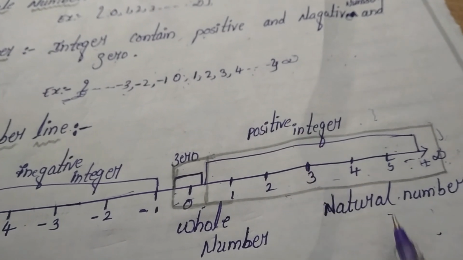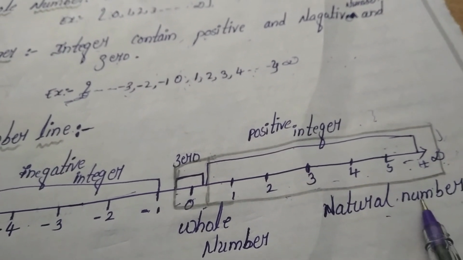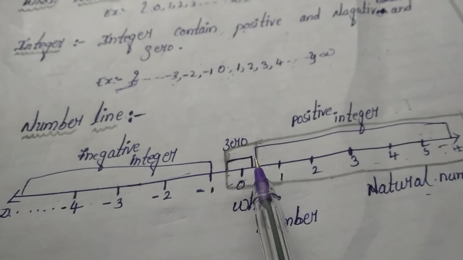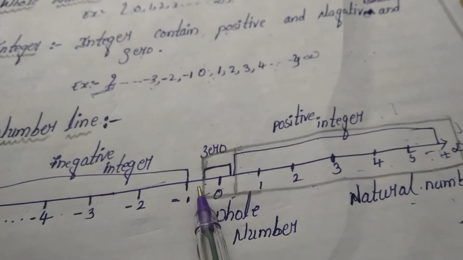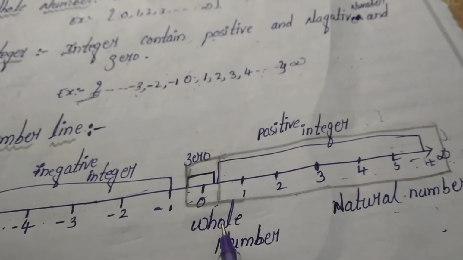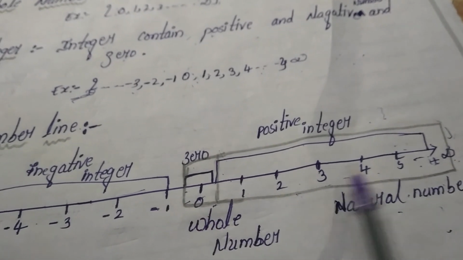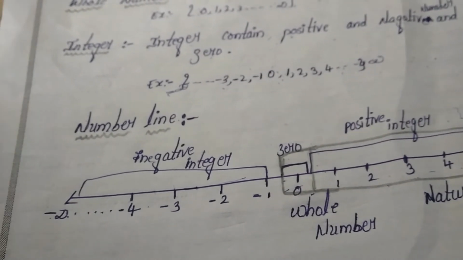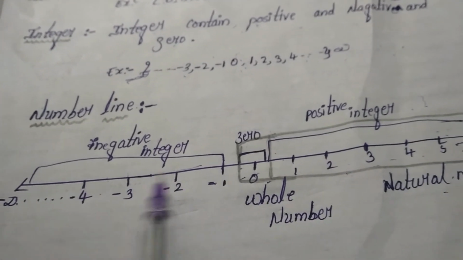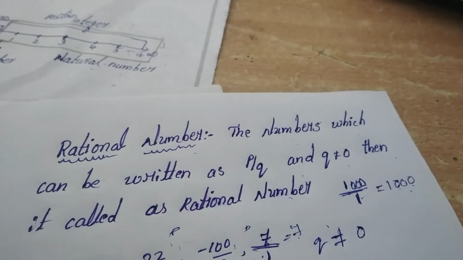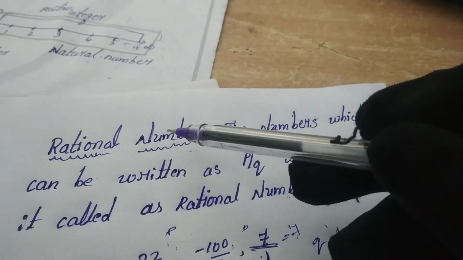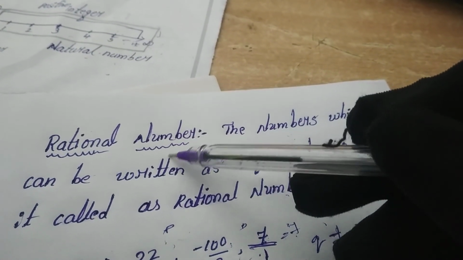Positive numbers and natural numbers are the same. And when we combine the 0, then it becomes whole numbers. The whole number line is also called integers. This is a very important definition in this chapter.